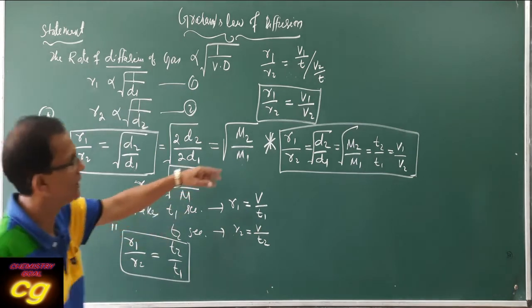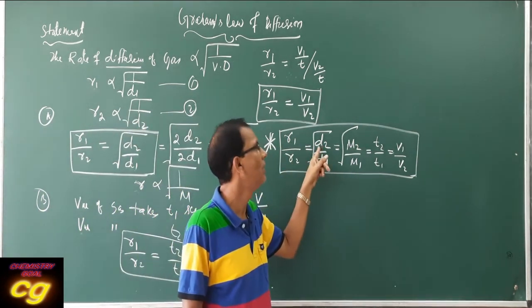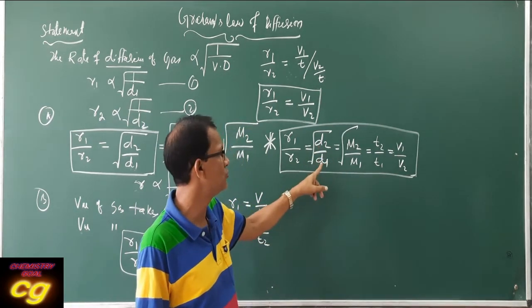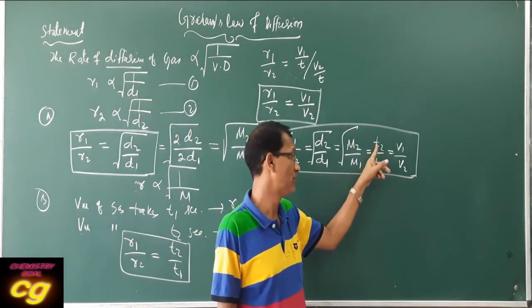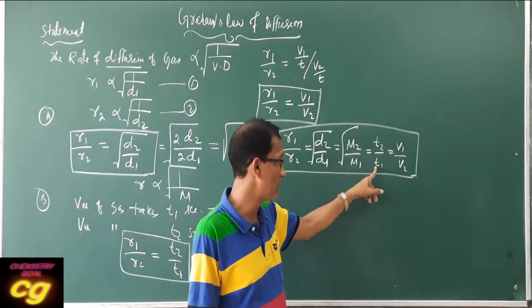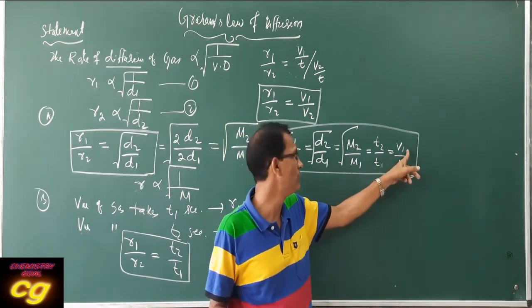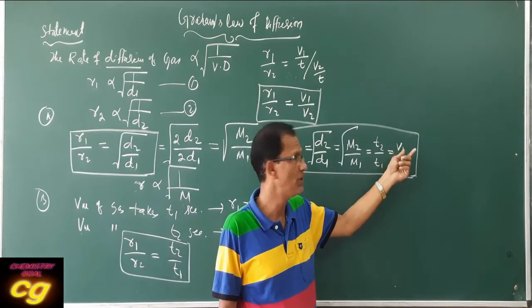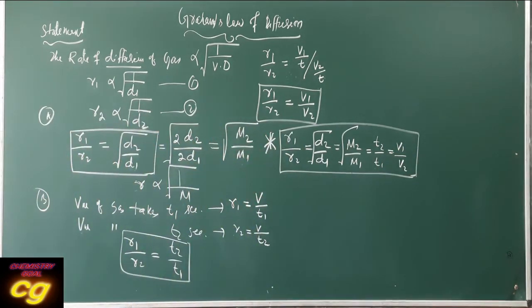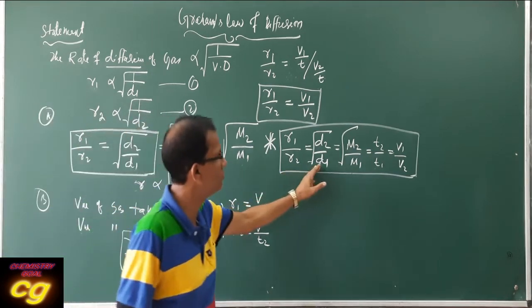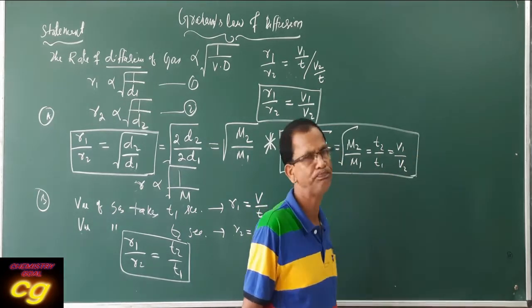R1 is the rate of diffusion of the first gas, R2 of the second gas, equal to the vapor density of the second gas to the first gas, molar mass of the second to the first, time taken for the second gas to the time taken for the first gas, and the volume diffused V1 by V2. So you have to remember this relation: rate of diffusion with respect to vapor density, molar mass, time, and volume.